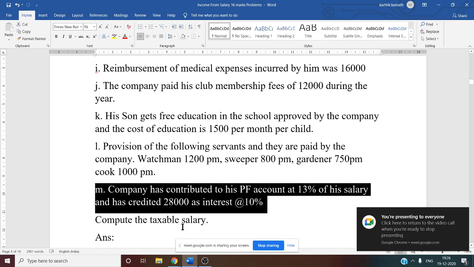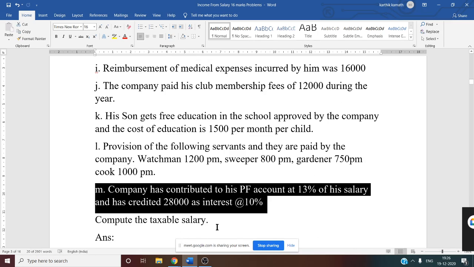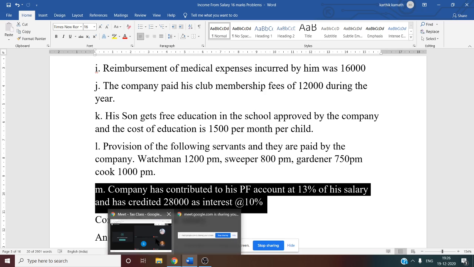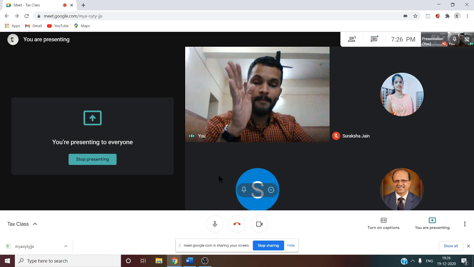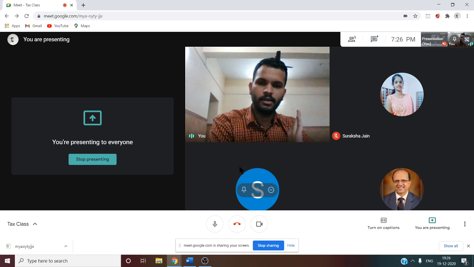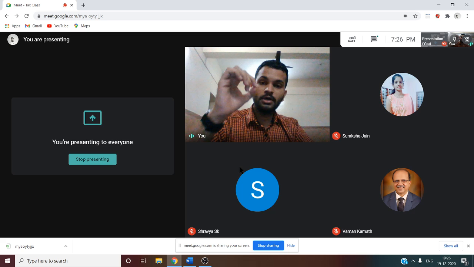Next, the company has contributed to his PF account. So this is the provident fund account, basically RPF, recognized provident fund account, at 13% of his salary. Now they have mentioned the employer's contribution. Whenever there is an employer's contribution, there is a certain exemption while calculating income from salary.